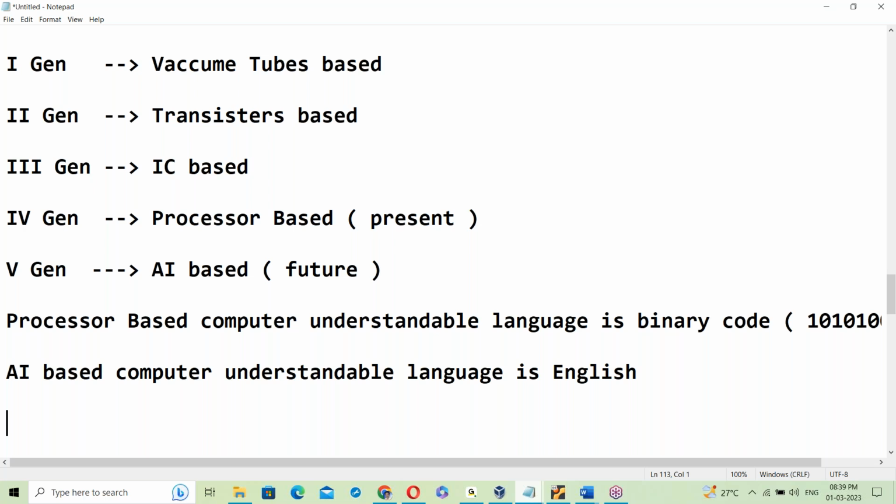Suppose your home is completely AI based. If you say something, the AI based computer will do it automatically: opening door, closing door, power off, power on, TV on, TV off, washing machine on, off. Everything happens automatically. So our task becomes very simple.